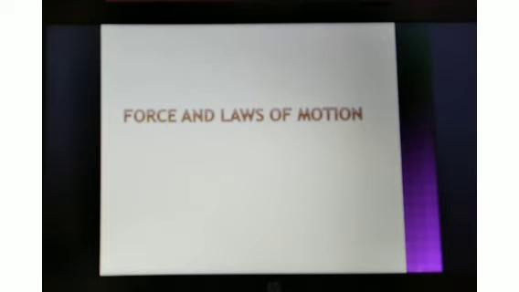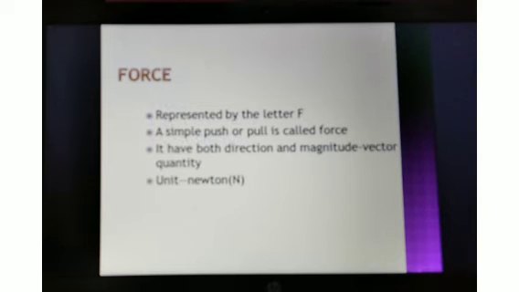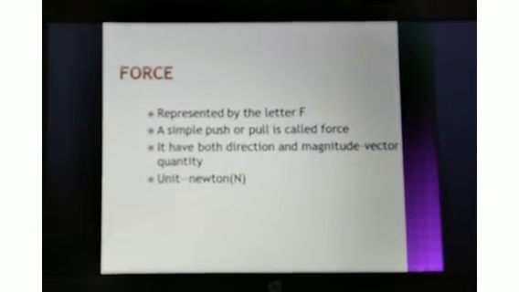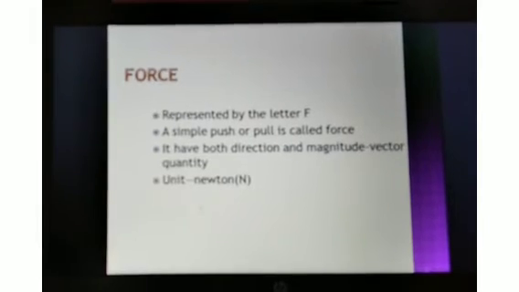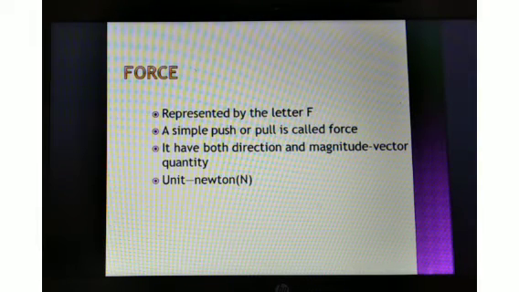Force and laws of motion. We studied the following points: force, effects of force, exploring force. Force is represented by the letter F. A simple push or pull is called force.